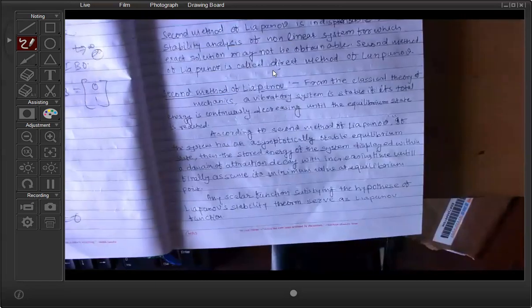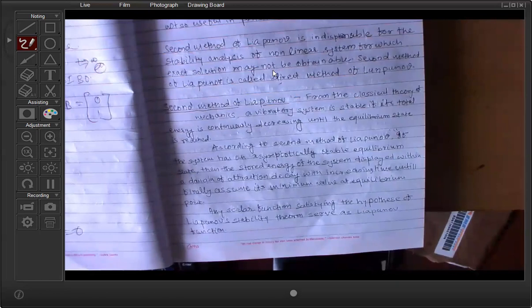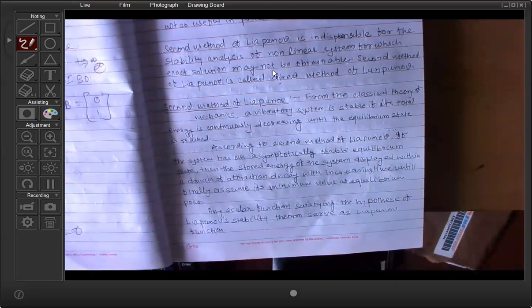Any scalar function satisfying the hypothesis of Lyapunov stability is known as a Lyapunov function.